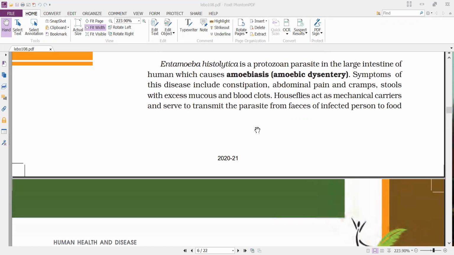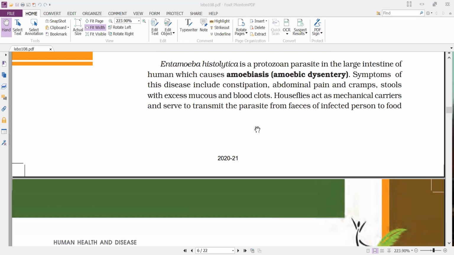Today we'll discuss another protozoan parasite, Entamoeba histolytica. It is a protozoan parasite in the large intestine of humans, which causes amoebiasis or amoebic dysentery.